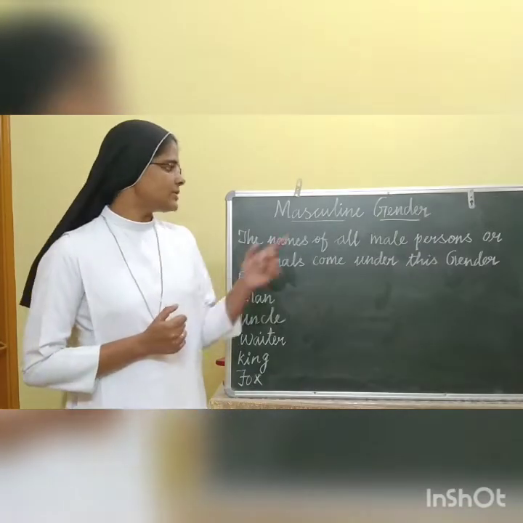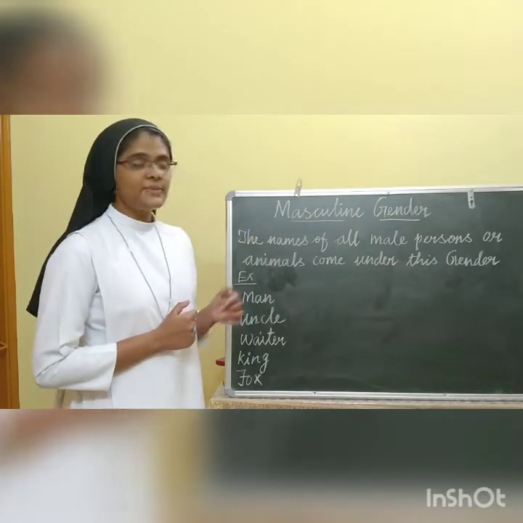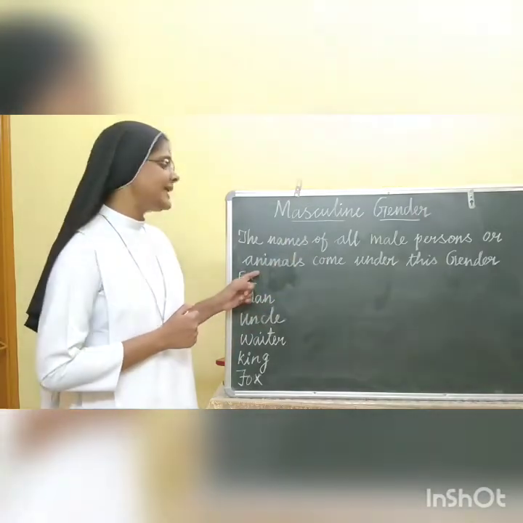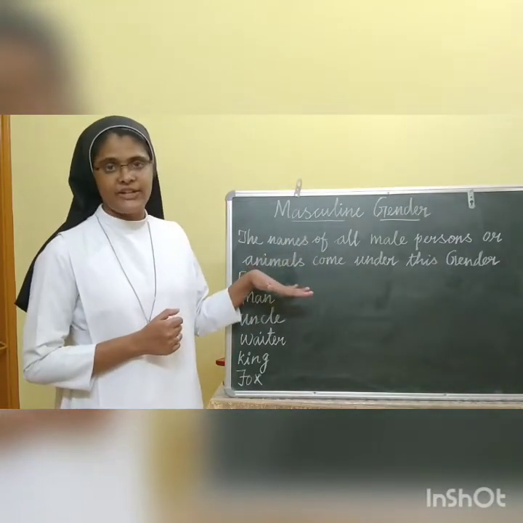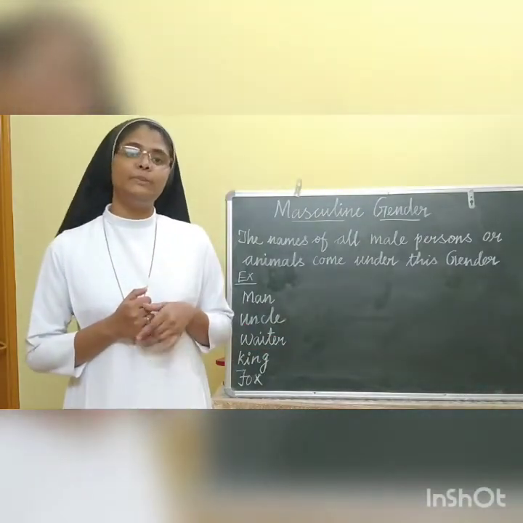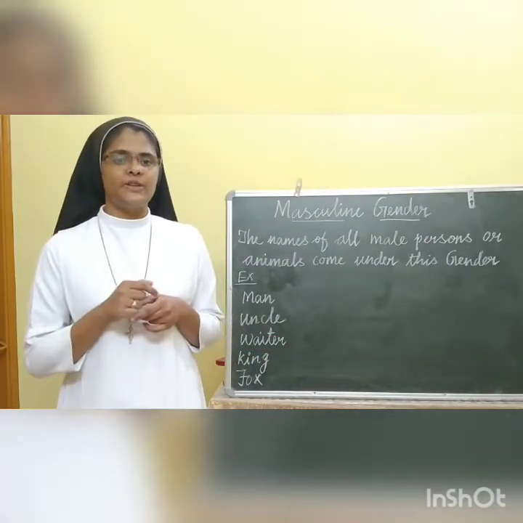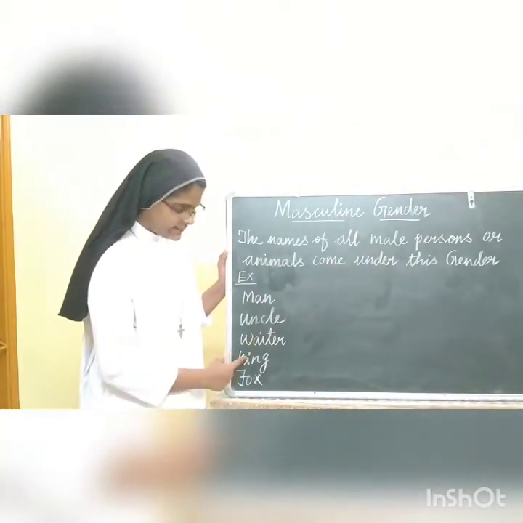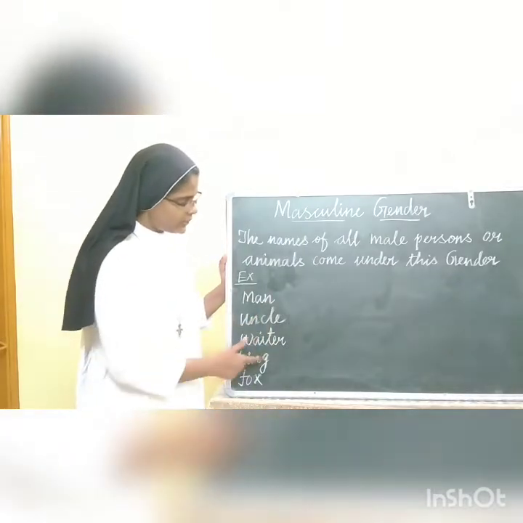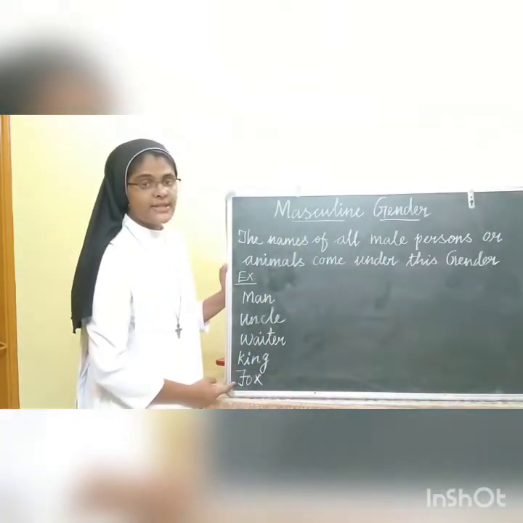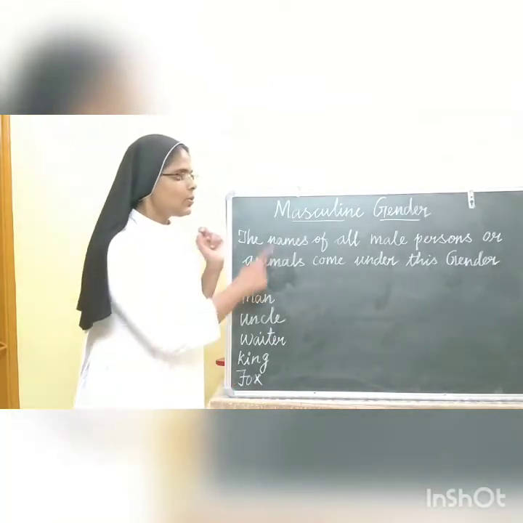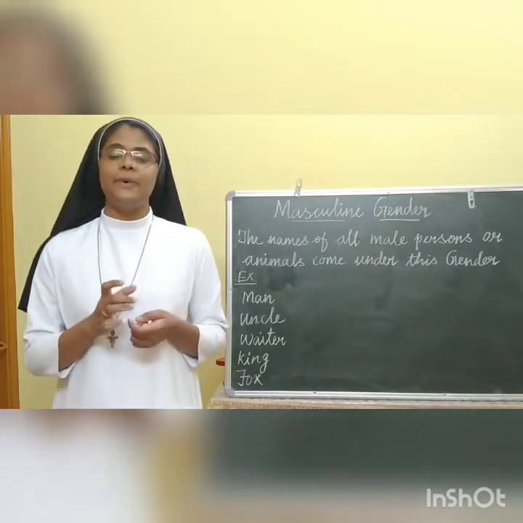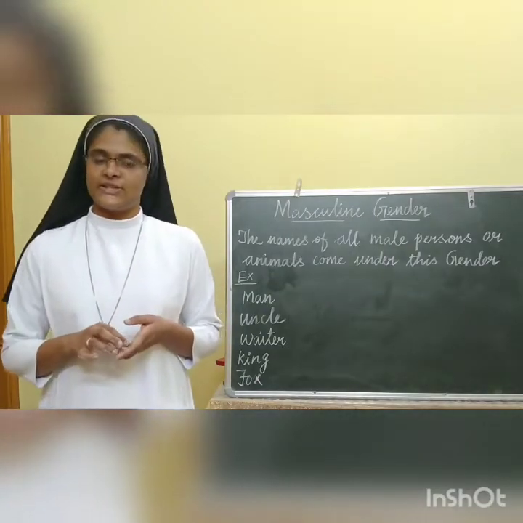Now let us see about masculine gender. What is masculine gender? The names of all male persons or male animals come under this gender. Only male persons and male animals, not the female persons. For example, man, uncle, waiter, king, fox. These 4 are male persons. Only this fox is a male animal. So, what is masculine gender? Masculine gender is the name of all male persons and male animals.